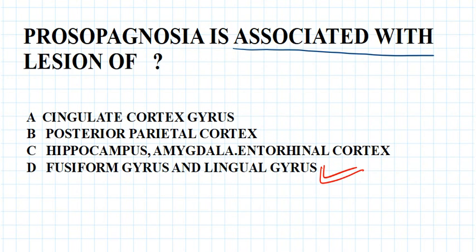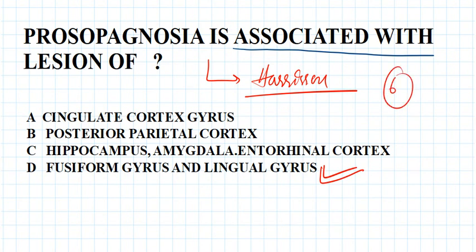Now some of the doctors are asking, sir, I think this question is out of the topic. Who said that? It is present in Harrison. You go and check. I read all the 6 previous editions of Harrison, so please don't tell this to me, right? It is present in Harrison. If you ask me, I will even tell the page numbers, because I have a habit of writing down the page numbers and topics. It is somewhere around page 200 to 250 in the 18th edition. So you can just go and check.